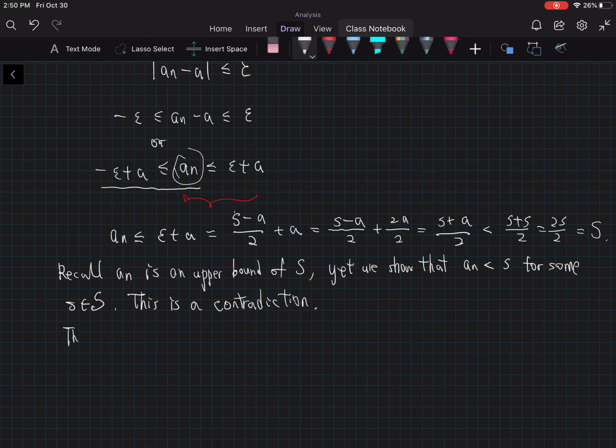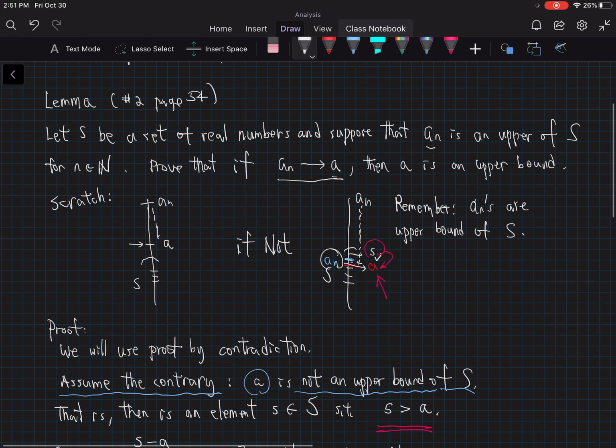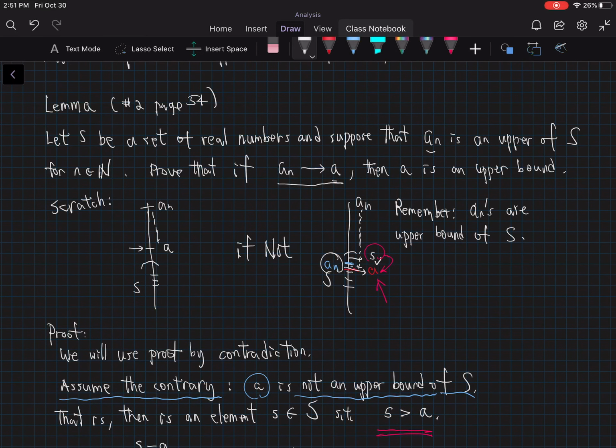Therefore, A is an upper bound of the set S. So what do we show? If a sub n is a sequence of upper bounds and converges to a number A, then that number has to be an upper bound as well. So this is the end of the second lecture of section 2.5.